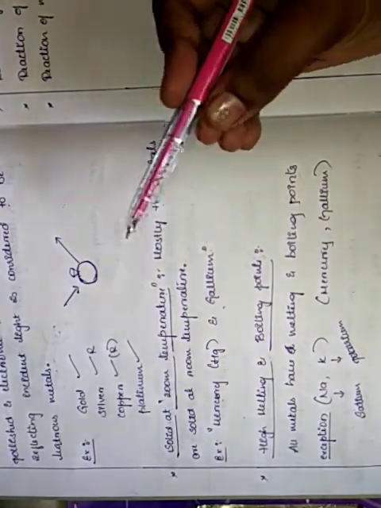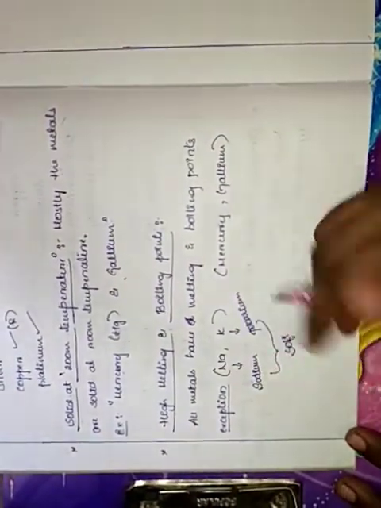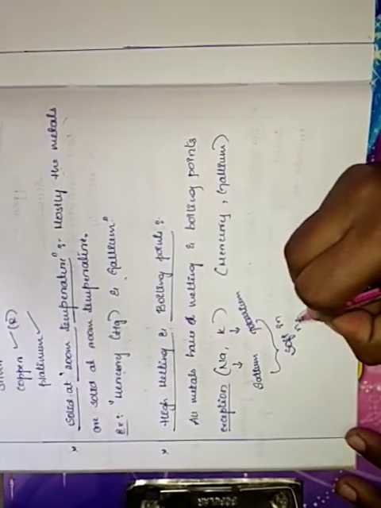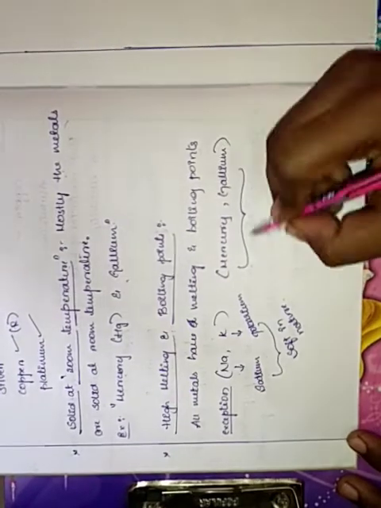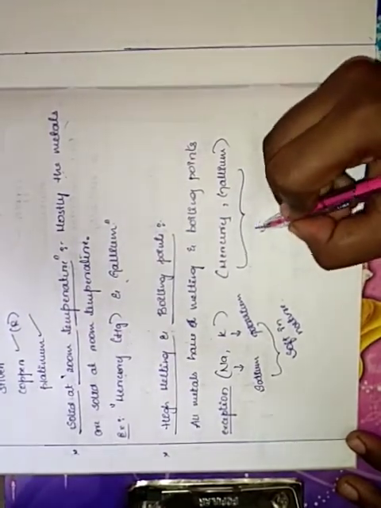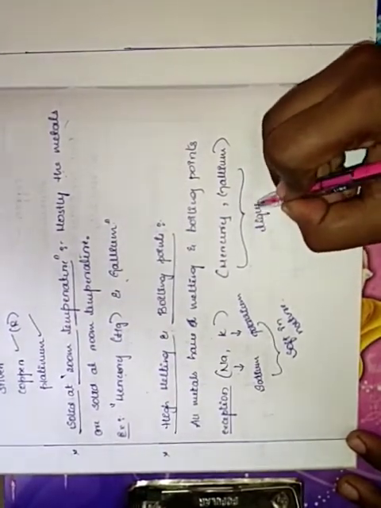So sodium and potassium are soft in nature. These are the two metals which are soft in nature. And these are the two metals which are liquid. Now don't get confused.